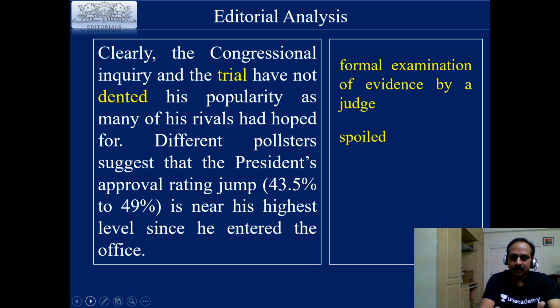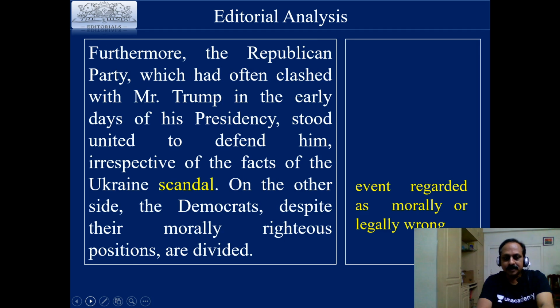Different pollsters, the justification for that statement, this goes with the headline also. Different pollsters suggest that the president's approval rating jumped from 43.5% to 49%, near his highest level since he entered the office. So it has made a positive impact instead of a negative impact. Furthermore, the Republican Party, which had often clashed with Mr. Trump in the early days of his presidency, stood united to defend him, irrespective of the facts of the Ukraine scandal.